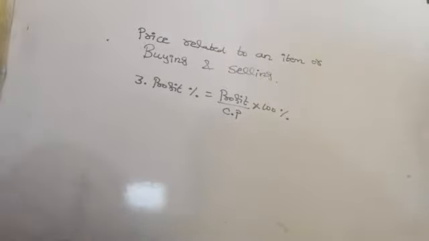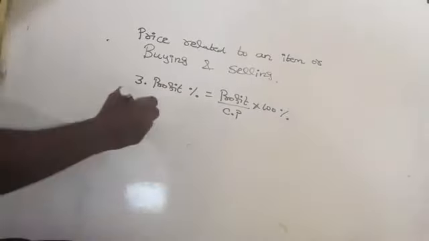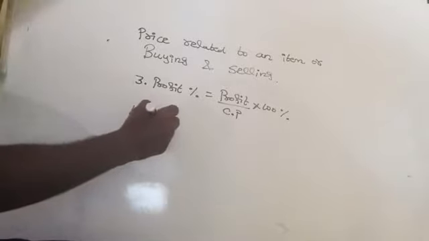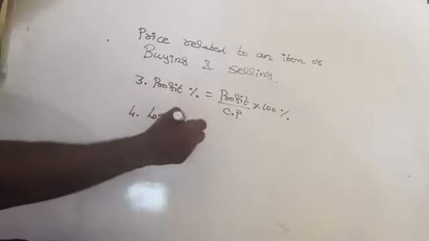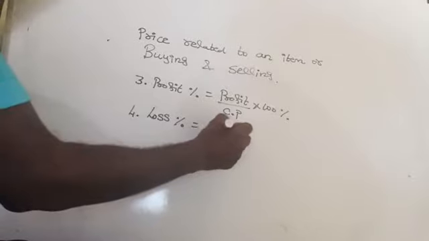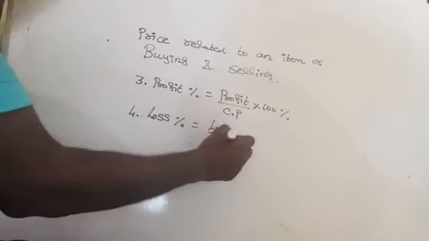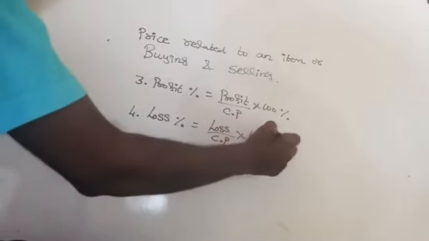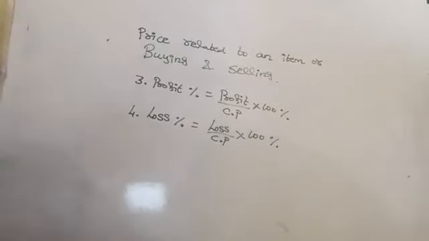If you attain a loss, then you can find the loss percentage. Right? This is the third formula. Profit percentage equals profit by cost price into 100%. Then loss percentage means loss by CP into 100%.